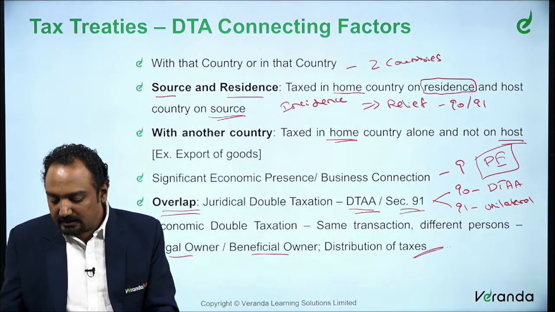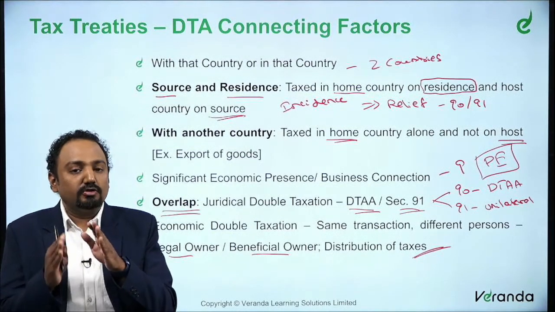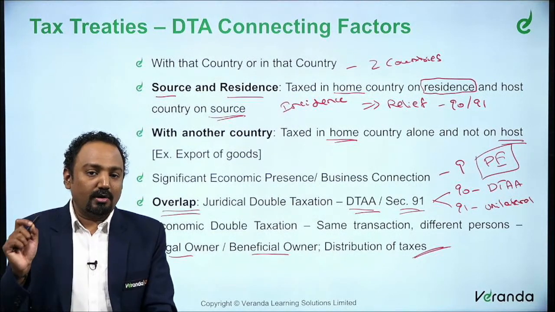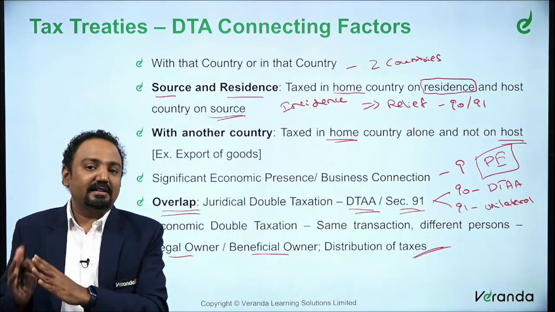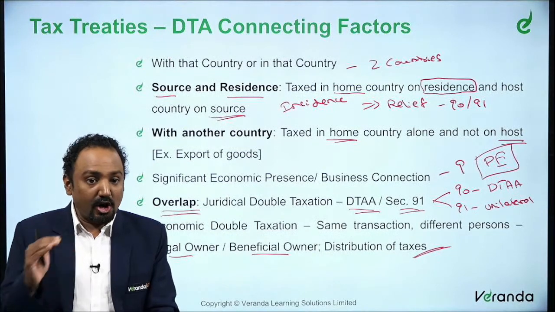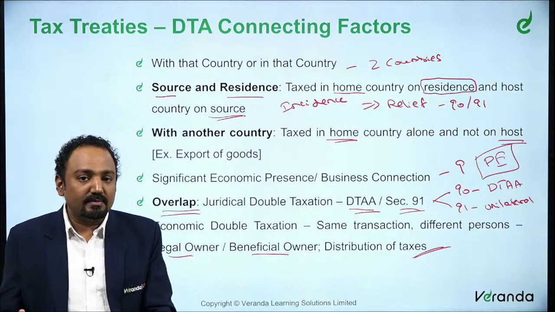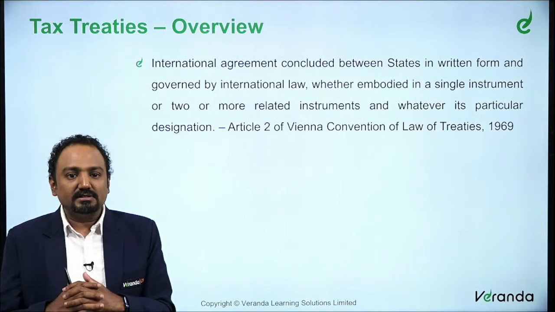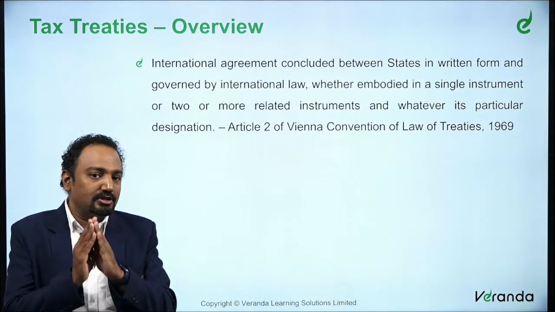Similarly, in economic double taxation, by distributing the taxes between the countries, you are giving what is legitimate or fair, the share of that other country. So you are letting them take their share. So this distribution of taxes is also one of the reasons. This economic double taxation is also a connecting factor for the reasons of such agreements and treaties that we are talking about. So when you talk about these tax treaties, what is actually a tax treaty?